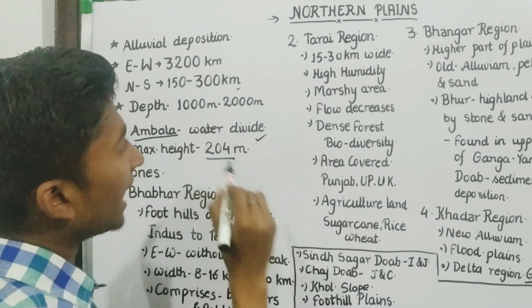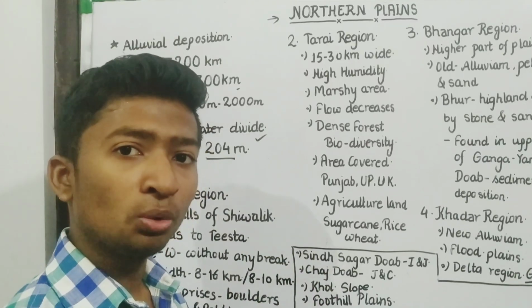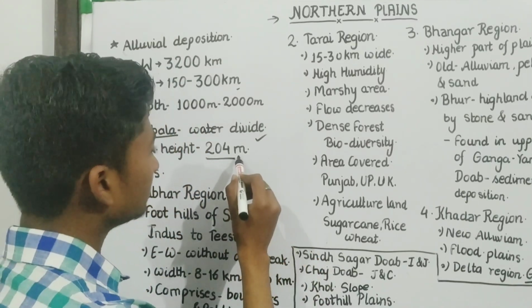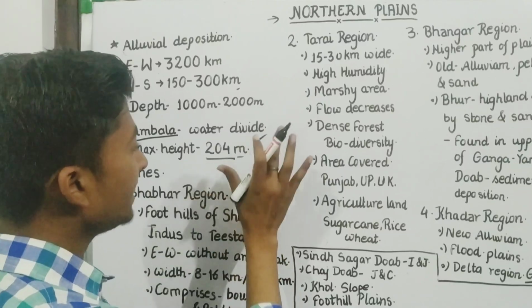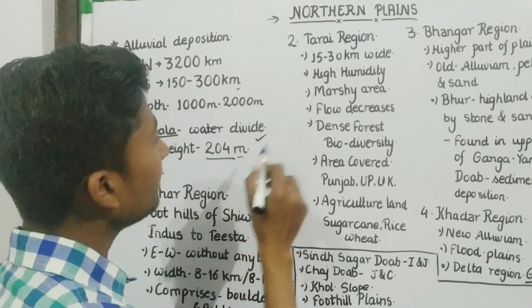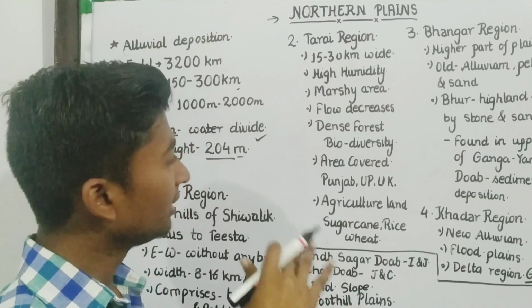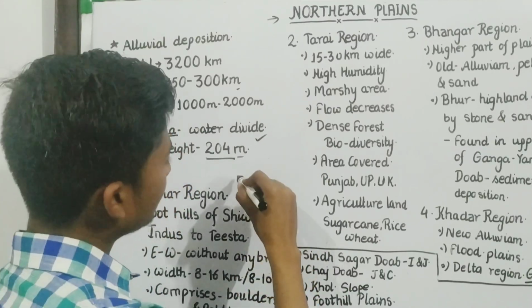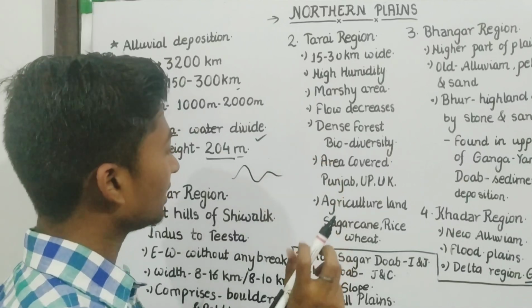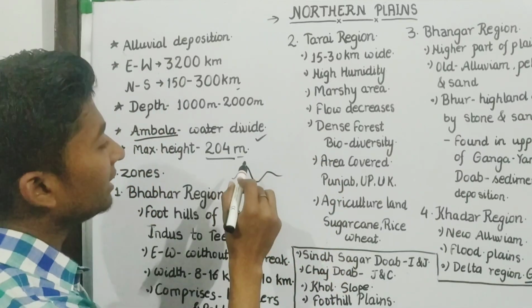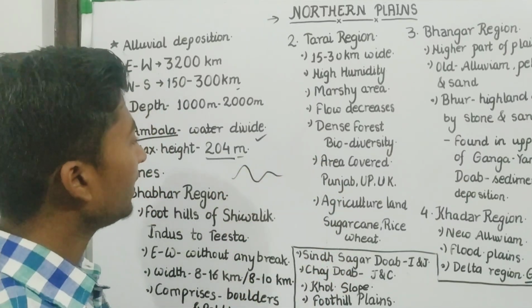The maximum height in the northern plain is 200 meters. This is the highest height found in northern plains. Northern plains are just plain, they do not have a zigzag or this kind of structure, and their maximum height is 200 meters.